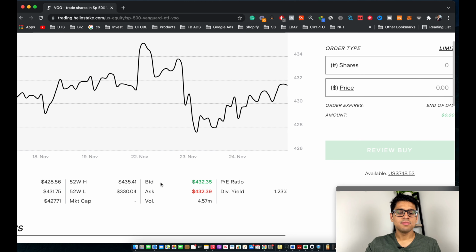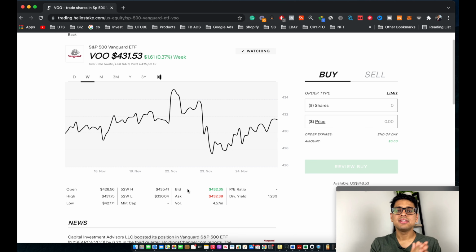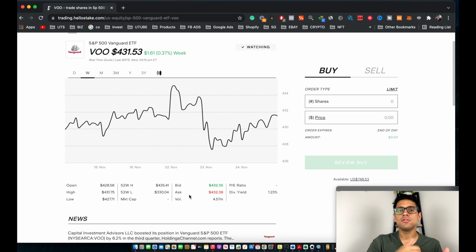And then finally, this is basically the bidding price. The bid basically means the highest price a buyer is willing to pay for the specific stock, and ask basically means the opposite of that. So it's the lowest price a seller is willing to sell their specific stock or ETF at. And volume basically means the number of shares of this specific stock which are being traded in the market right now.